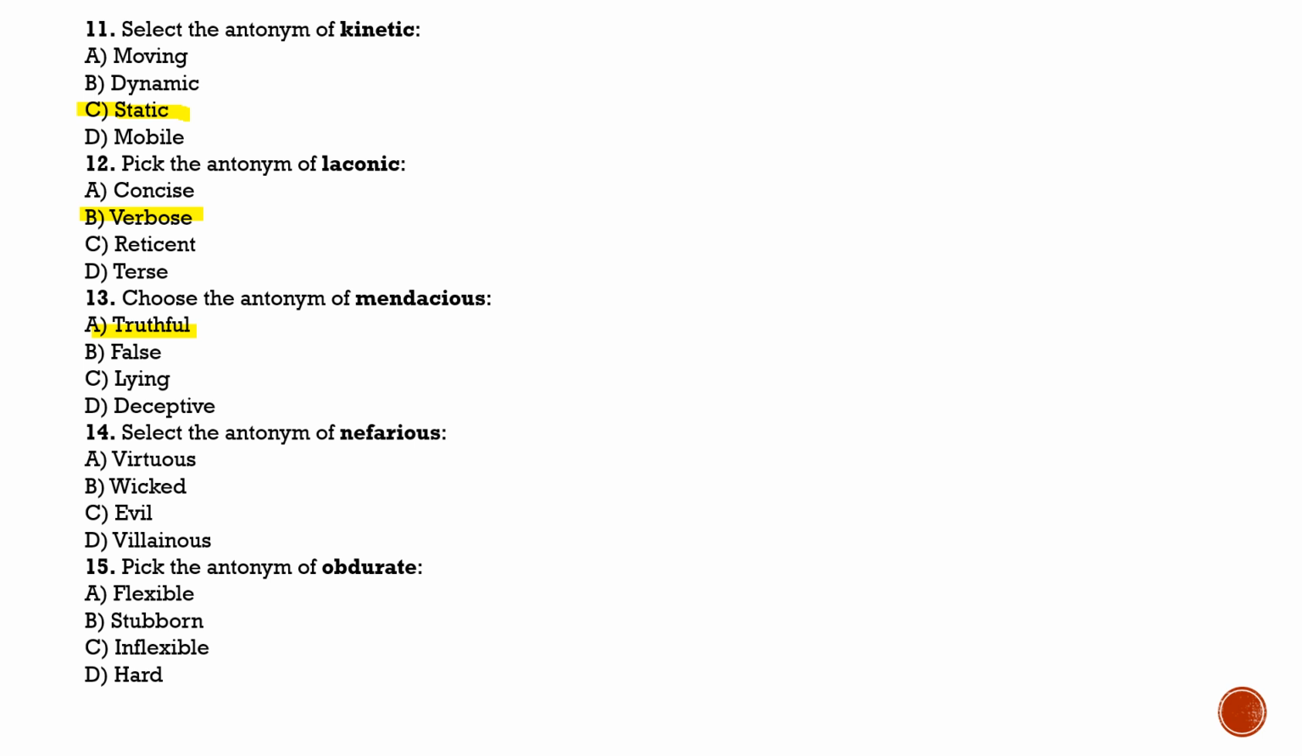Next is question number 14. Select the antonym of nefarious. Nefarious means wicked, and its antonym will be virtuous. Option A will be correct. Next question is pick the antonym of obdurate. And obdurate basically means stubborn. So its antonym will be flexible, or the one which is yielding.